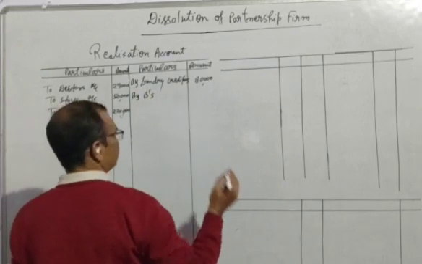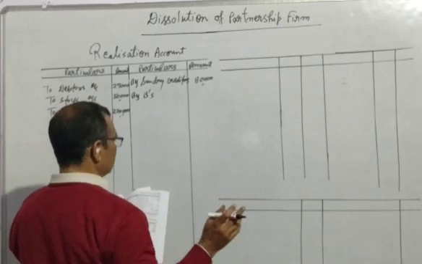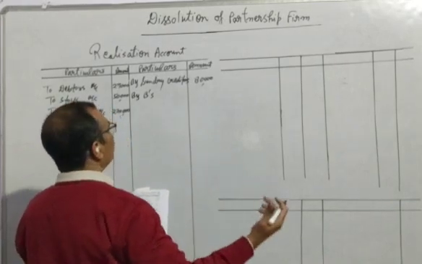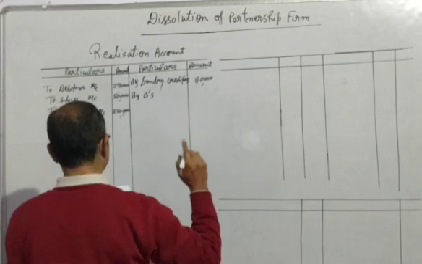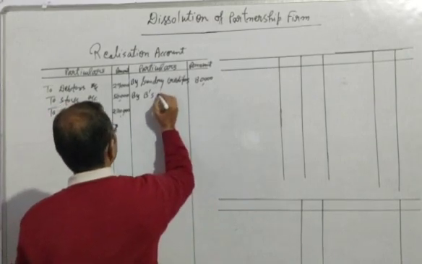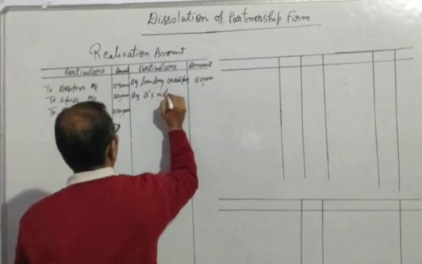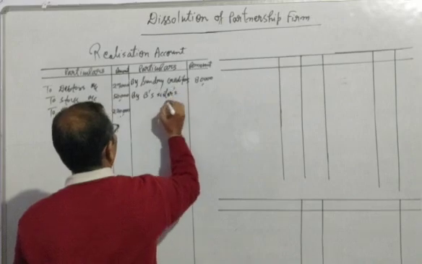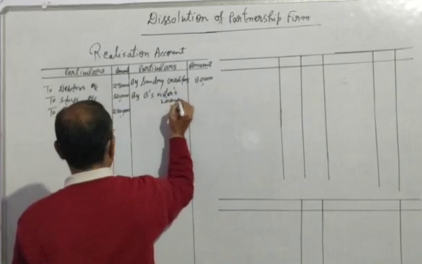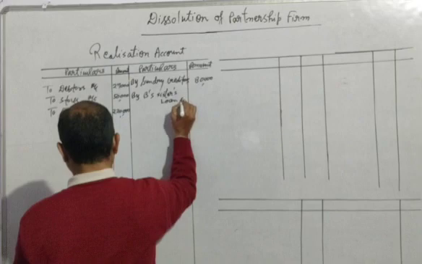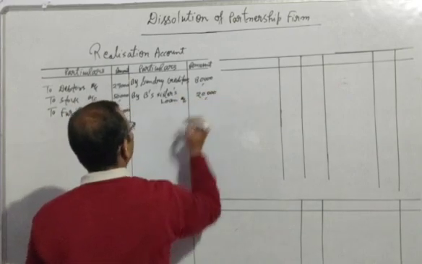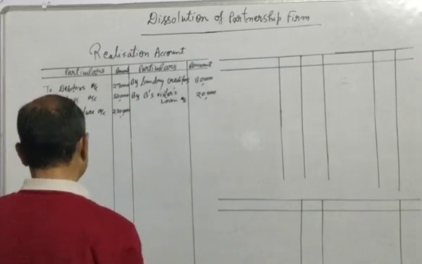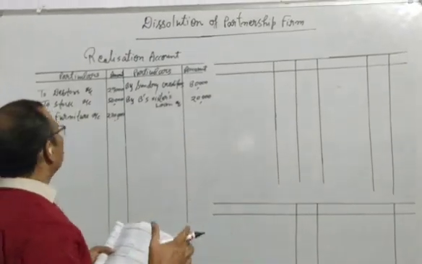We have discussed if the partner has taken the loan, at that time we prepare the loan account separately. But now this is B's sister, partner's sister. So we will write here B's sister's loan account, and the amount is 20,000.